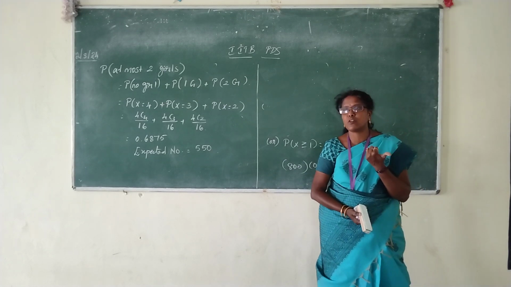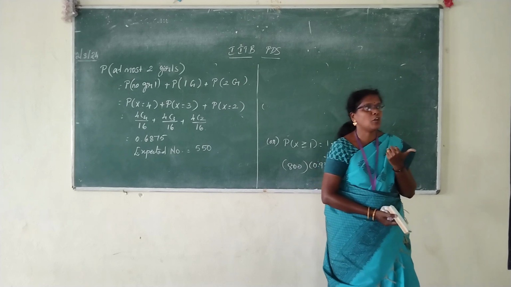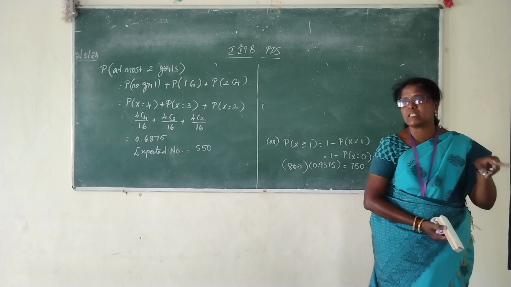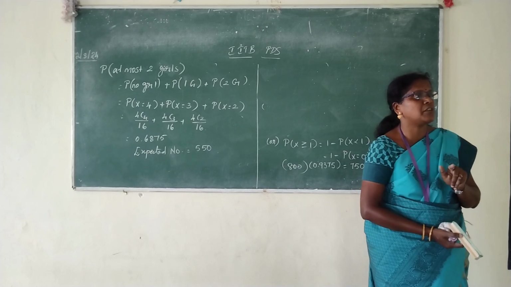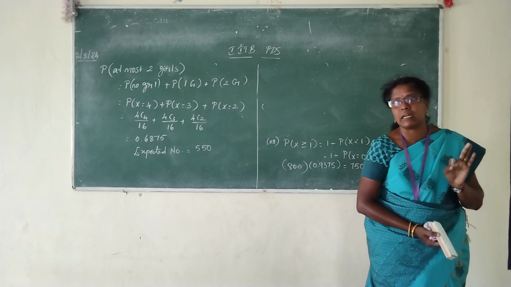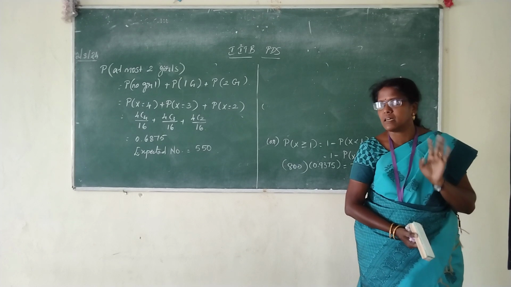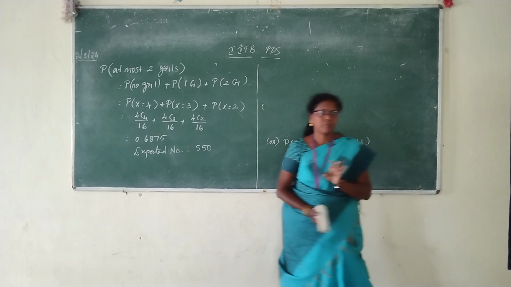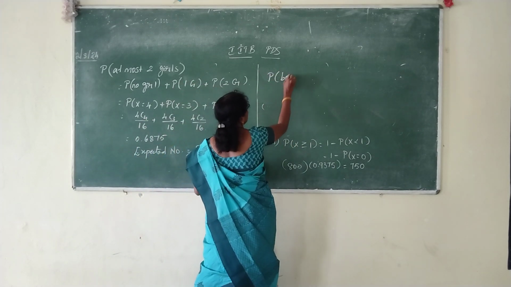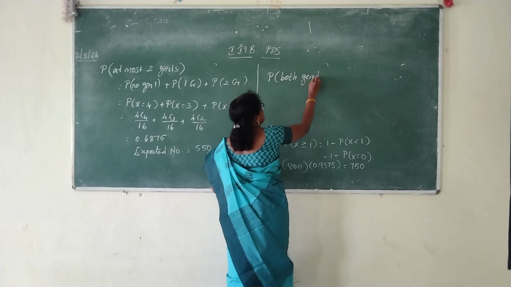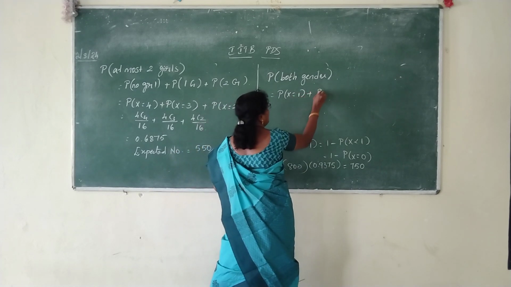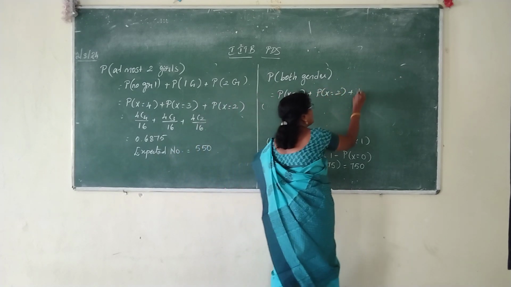Is X equal to 0 possible? No. X equal to 0 means no boys at all. But compulsorily there should be a boy as well as a girl. So what are the possible values we have to consider? 1, 2 and 3, because they are not mentioned to be of equal number. There should be a boy as well as a girl. That's all. So write the fourth one. Probability of both genders is equal to P(X equal to 1) plus P(X equal to 2) plus P(X equal to 3).